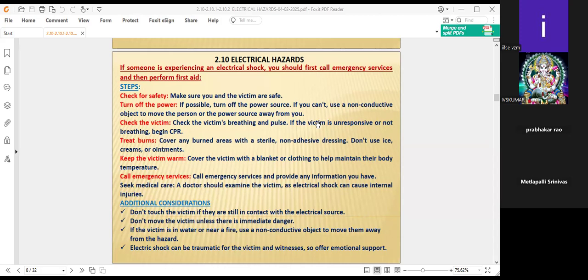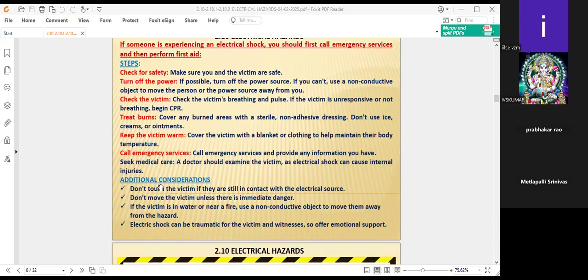Keep the victim warm, unless there is a suggestion otherwise from the emergency service team. You have to see that fresh air is getting to the victim. Cover the victim with a blanket or clothing to help maintain their body temperature. Call emergency services before doing all these things. If they do not arrive quickly, these are the first aid methods the co-employees are to carry out. Otherwise, we have to wait for the emergency service, unless there is danger to the person.